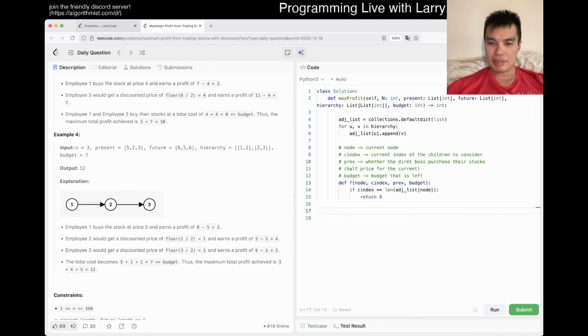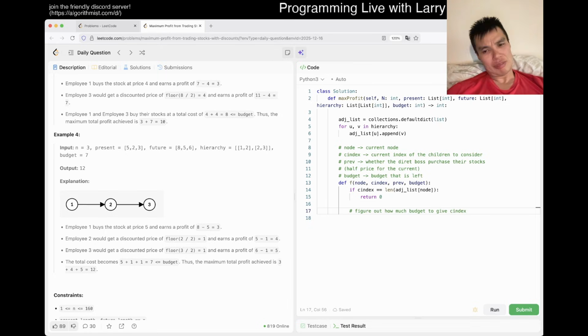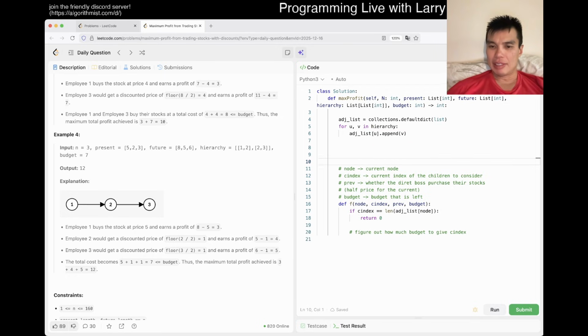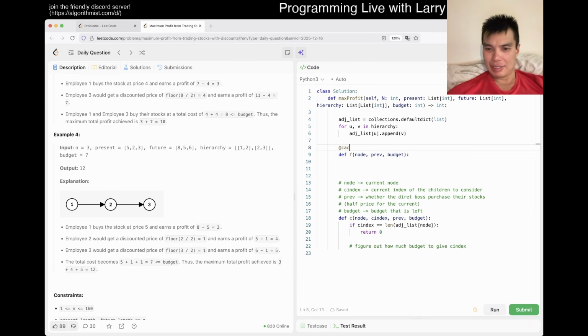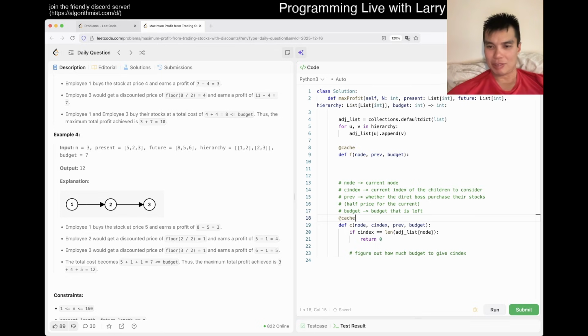And then we have to figure out how much budget to give C index, right? And I think there are actually 2 functions I want to write. You could actually put this in 1 function, but I think it's a little bit trickier. For me, I'm not smart enough to do it that way. So bear with me for a second. So again, this is what we had, right? And of course, memoize. I didn't write it yet because it's trivial to write, as you can see.